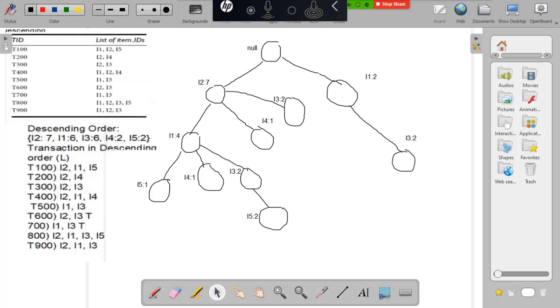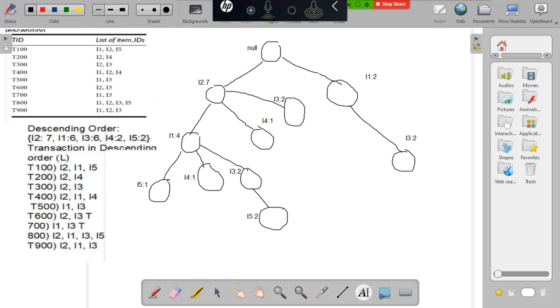Okay, we have to see how I5 is reached in the tree. What are the paths for I5? We have I5 in two places. One is I2, I1, then we are able to reach I5. Another path is I2, I1, I3. So the two paths are available.